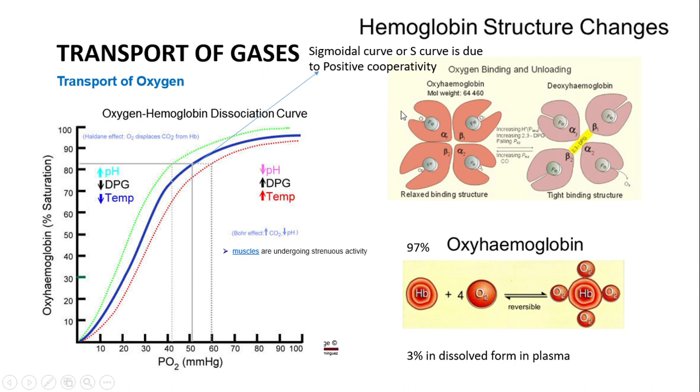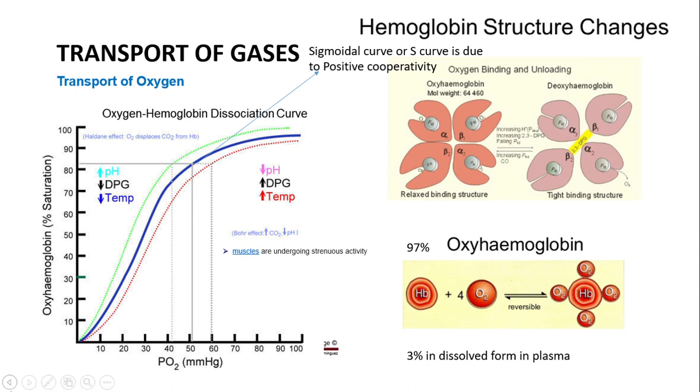When one oxygen binds at one position, it increases the affinity for the second oxygen at the second position, likewise at the third and the fourth position. So quickly all 4 oxygen bind to a single molecule of hemoglobin. That is why even if the partial pressure is low, the saturation of hemoglobin becomes high.